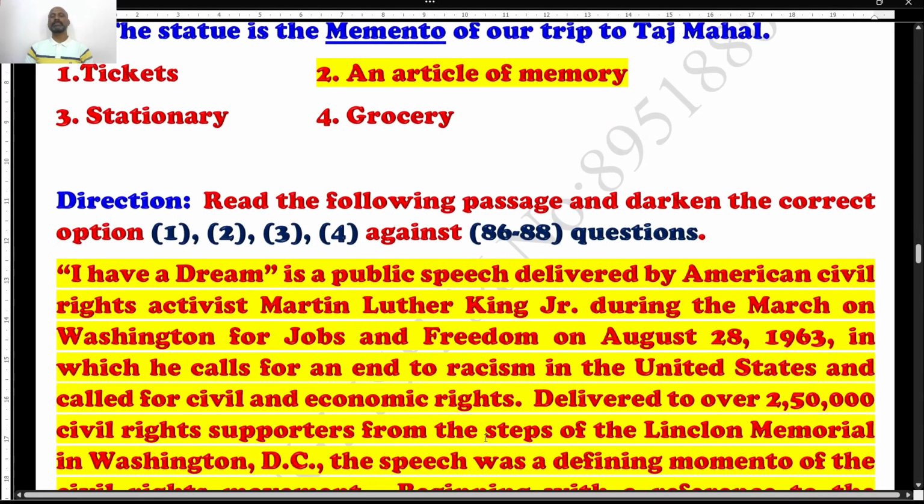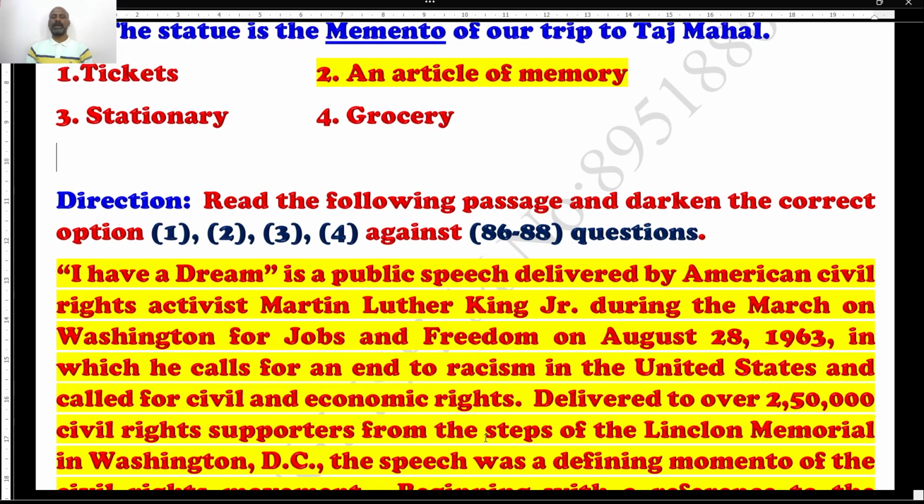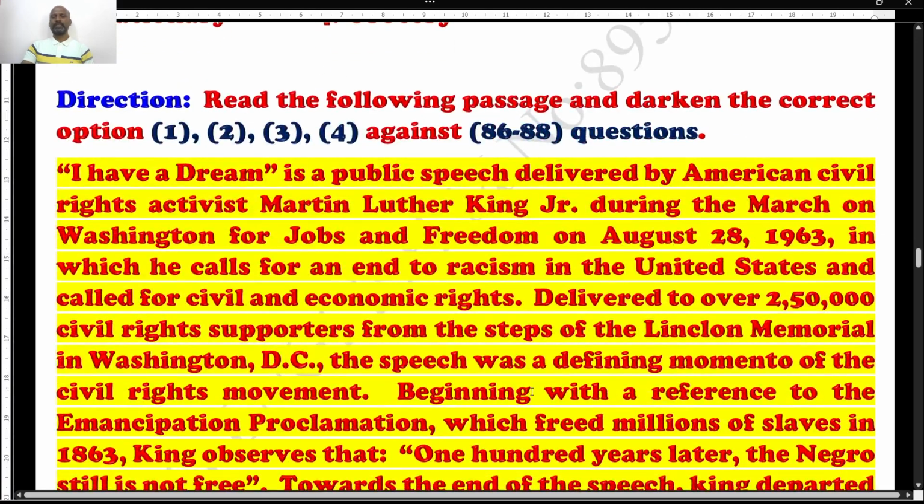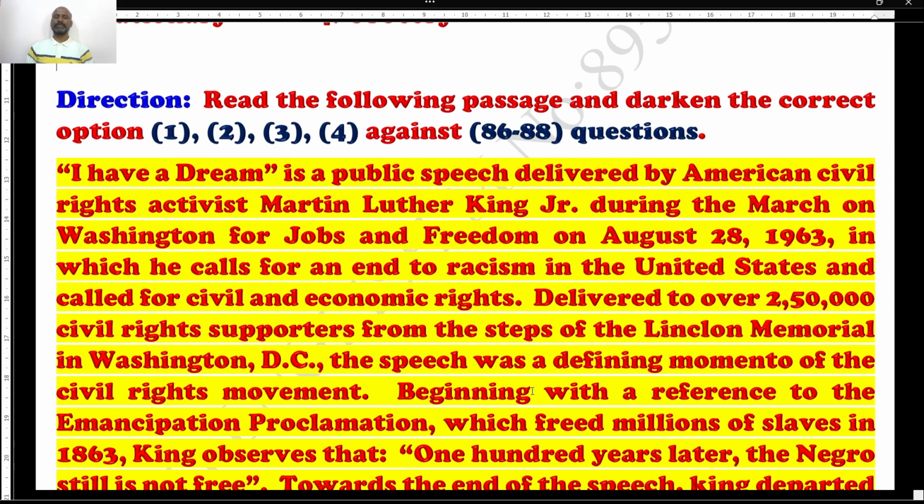Students, the next one is again a passage. Read the following passage and darken the correct option 1, 2, 3, 4 against questions 86 to 88. Well, there are three questions back to back. Let me cross check how many questions it is. There might be a spelling error. No issues. Read the passage carefully, and you will find four options on every question asked at the end of the passage. Well, the passage is about.